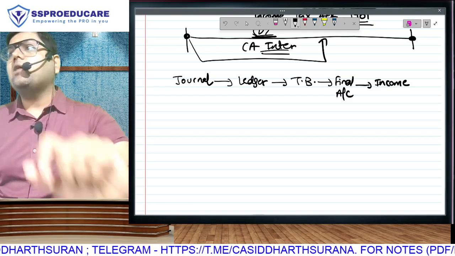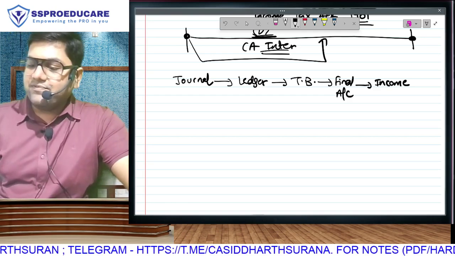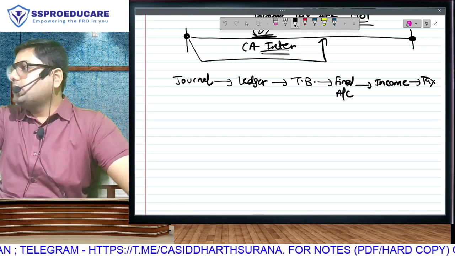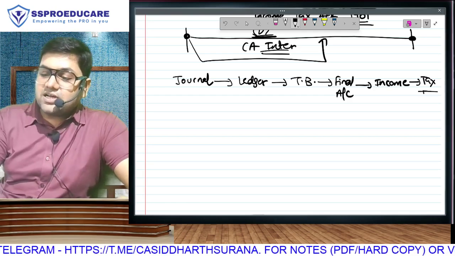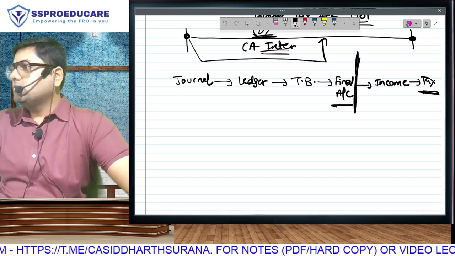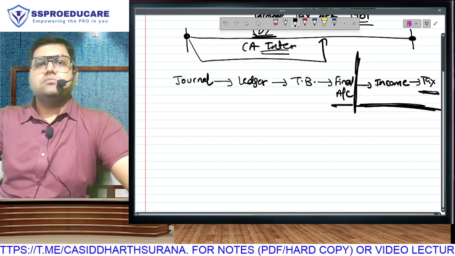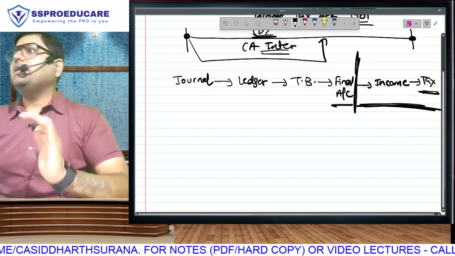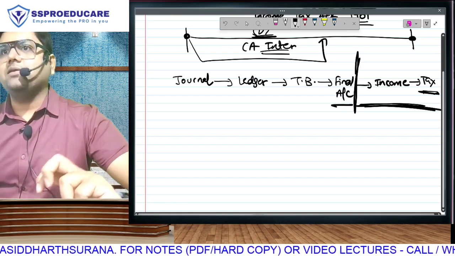So you will have to learn how to calculate that income, and once calculated, you will have to learn how to calculate tax. So this is our target. Do you realize till this stage you are already done? So these are the two extra things that you will be learning. Basically, I am here to teach you calculation of income and calculation of tax.